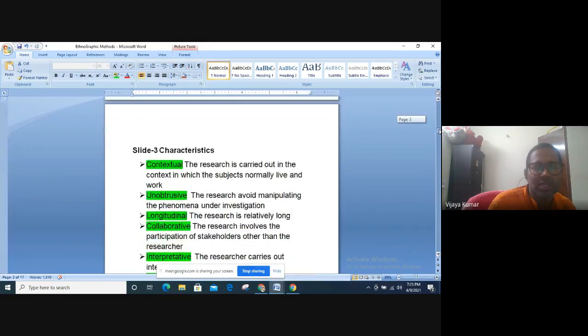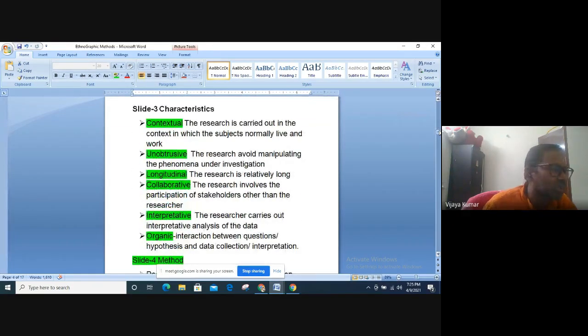Okay, let's go to the characteristics very quickly. Let me run through certain terms to put today's lecture in context. Your qualitative research design should have these characteristics. Not all, some of these characteristics. One, it should be contextual. Let me explain what contextual is, and let me ask you if your research is contextual after defining it. Two, qualitative research is unobtrusive.